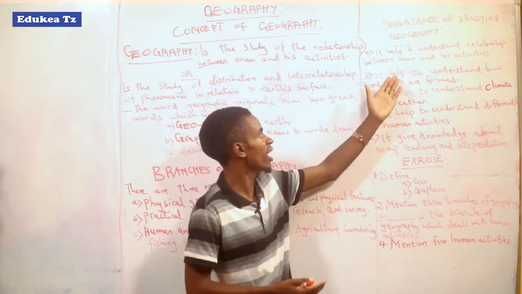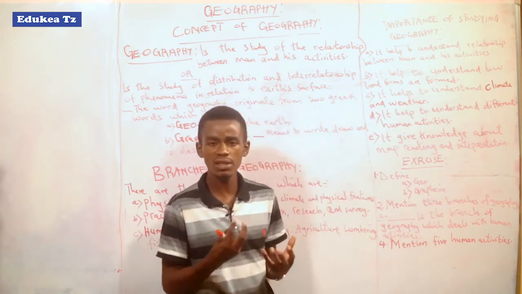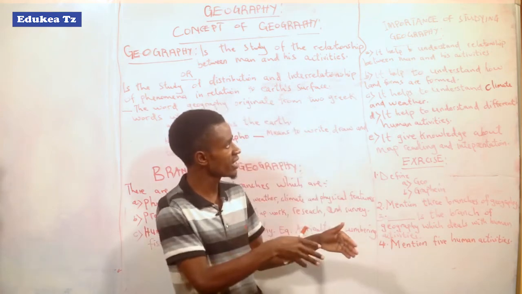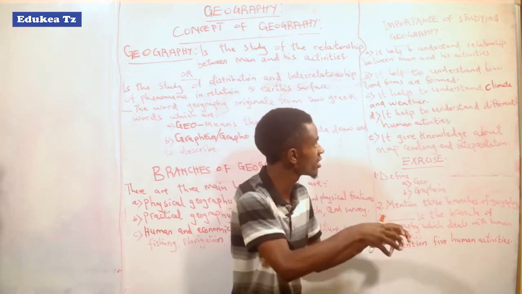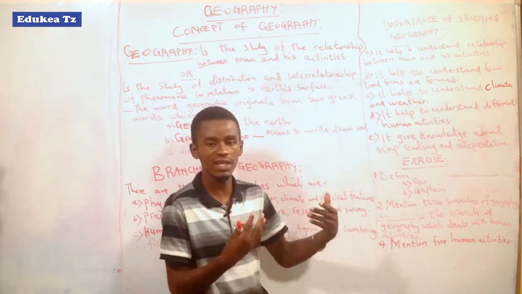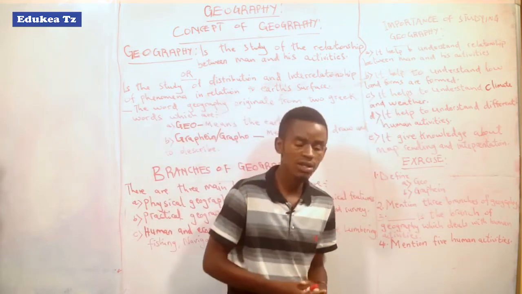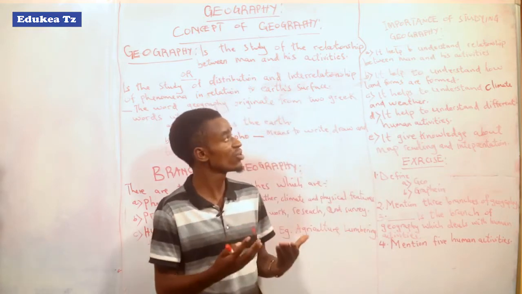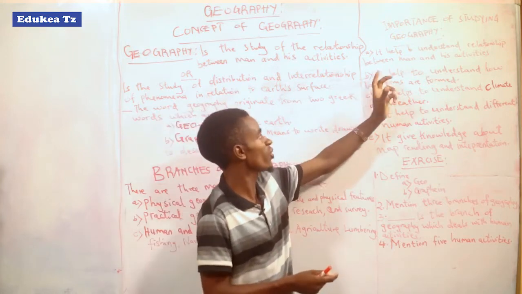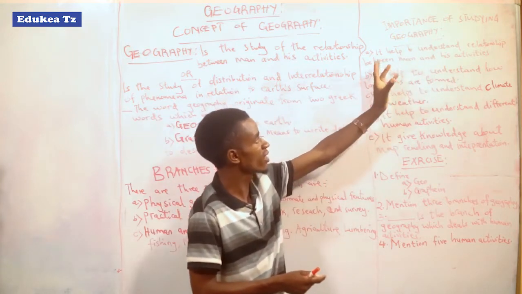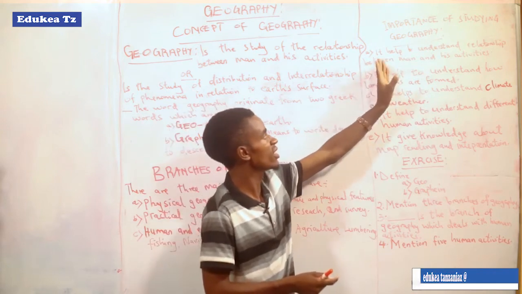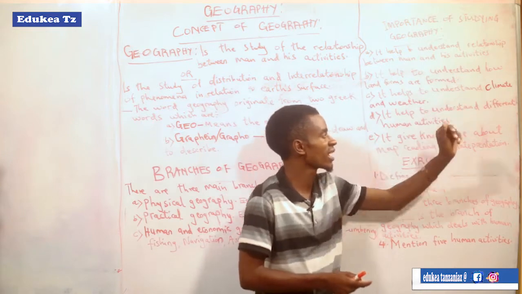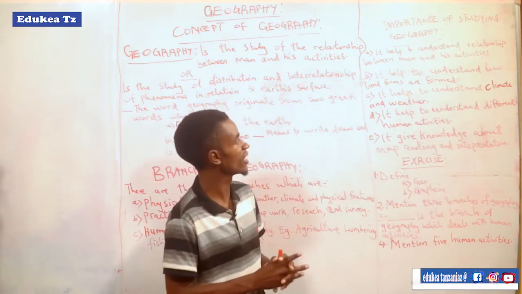Also maybe other people live in an area where there is fertile soil. In that area, man could relate with certain activities by conducting agriculture, because the area has fertile land, so the activity that can be conducted there is agriculture. That's why we say that the importance of geography is that it helps to understand how man can relate with his activities in a given area.